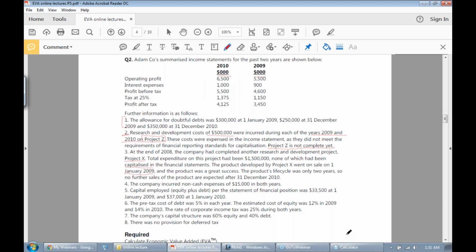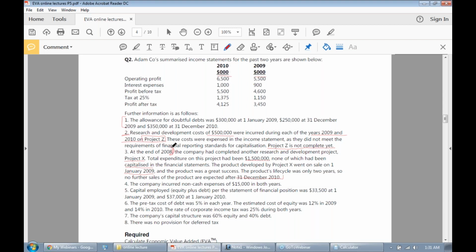The product life cycle was only 2 years, so no further sales of this product are expected after 31st December 2010. So this is the end of the story here, and 1.5 million has been included in this project, right? Till the end of 2008, this has already been charged, right?